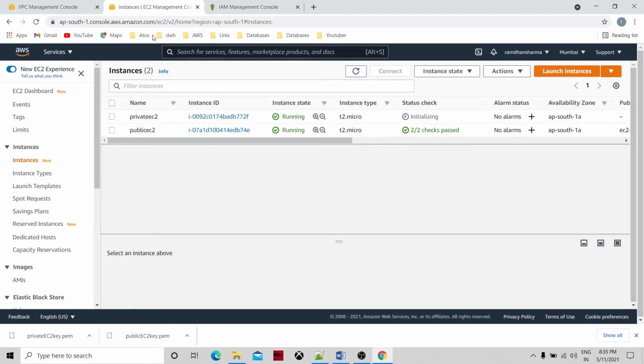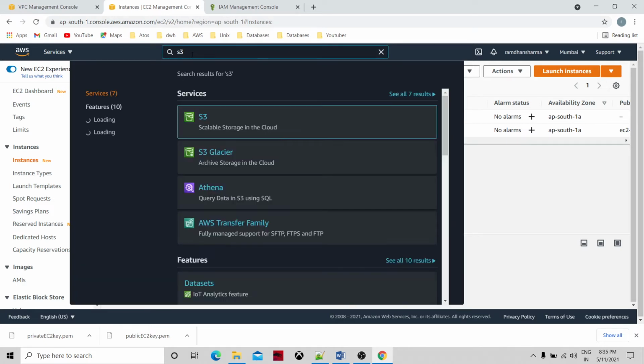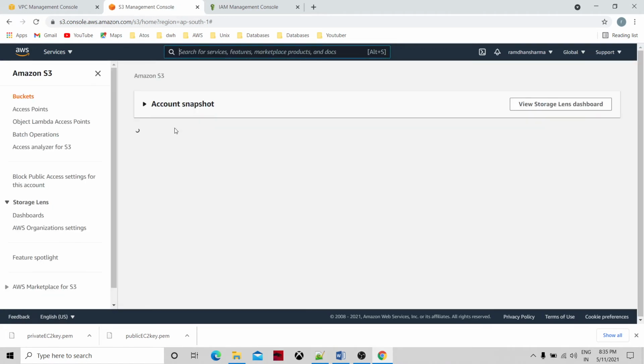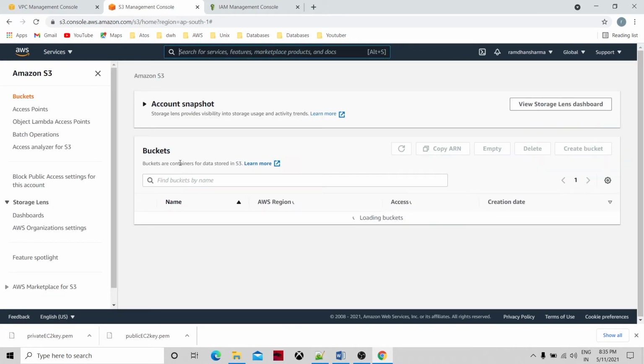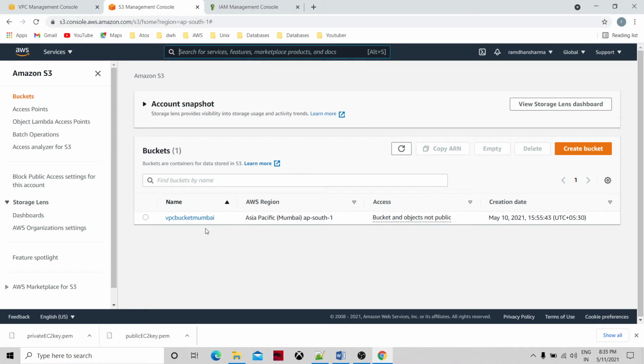Meanwhile, we will go to S3. We can type any resource name in the search box and then directly click on S3. This S3 bucket I have already created. You can create an S3 bucket here as well.